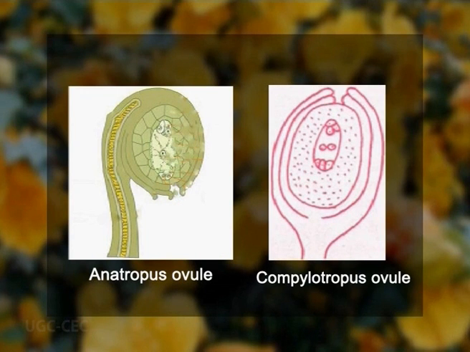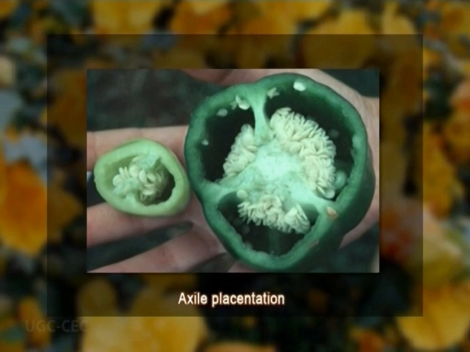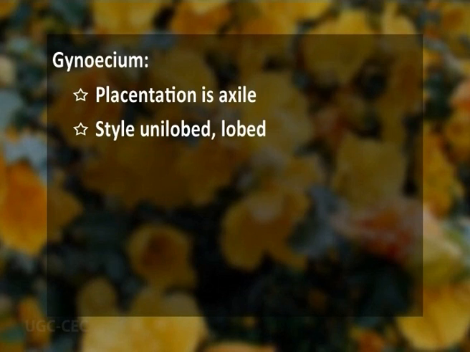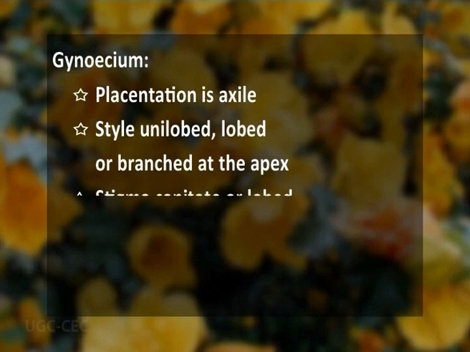It is bitegmic, crassinucellate. The placentation is characteristically axile, but sometimes in some plant species of Malvaceae we see it as marginal. The style is unbranched, lobed, or it can be branched at its apex. The stigma is capitate in shape, or sometimes it can be lobed.